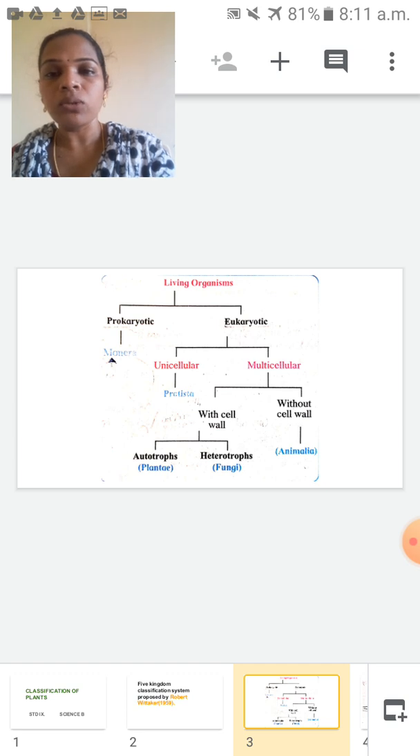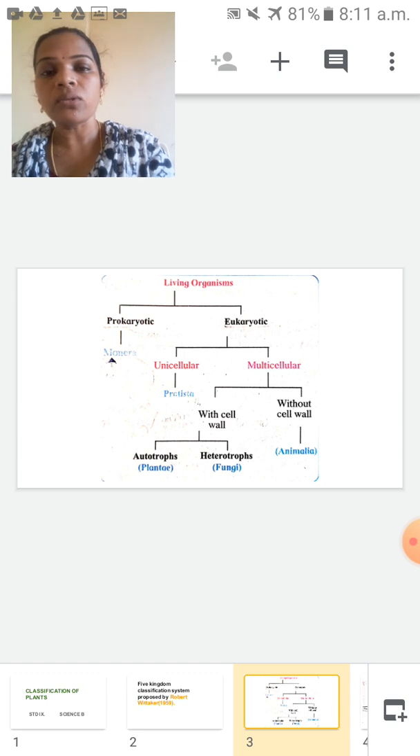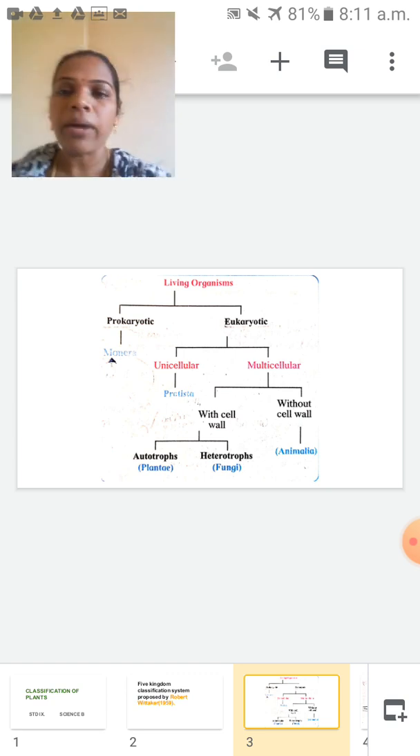So autotrophs means they can produce their food by themselves with the help of sunlight and carbon dioxide, and their body contains chlorophyll. So in the presence of sunlight, carbon dioxide, water and chlorophyll, they can produce their food by themselves.